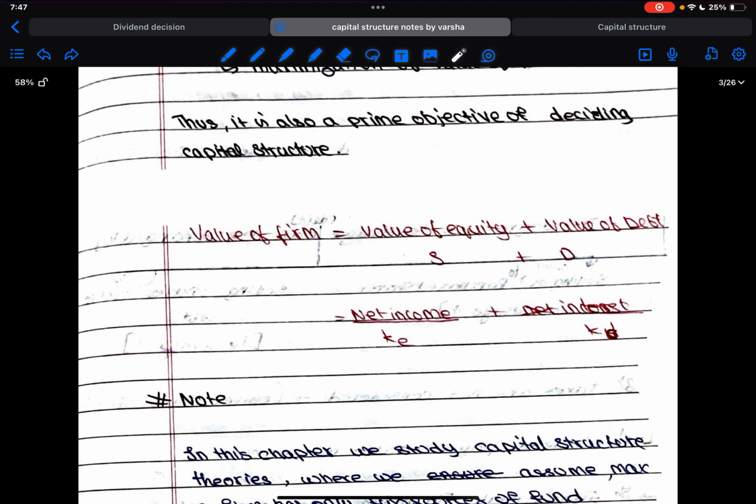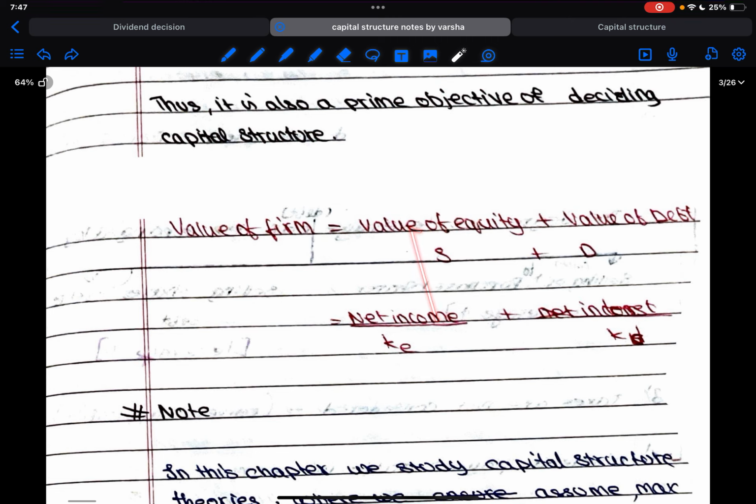So all these things matter before taking a prime capital structure decision. Okay, now how will you find the value of firm? In a firm, whatever be the sources of fund, if we sum up all those things, we'll get the value of firm. So simply put, let us assume there is only two kind of fund available in a company. One is debt and another one is equity. So what are the two sources? Debt and equity, right? Only addition of debt and equity will give you the value of firm.